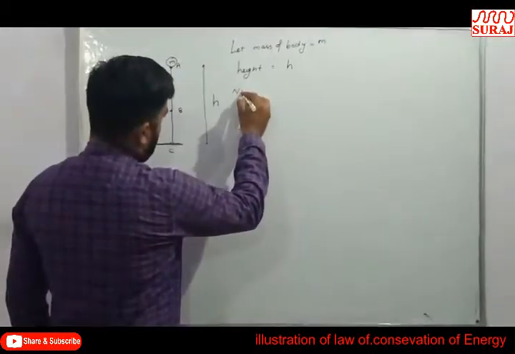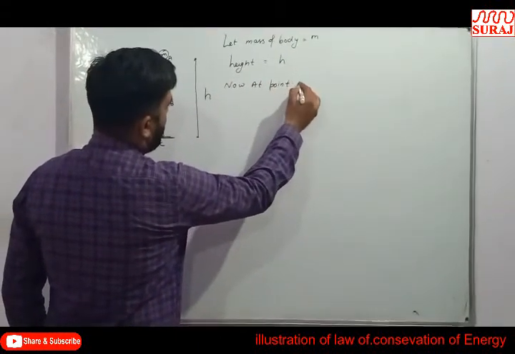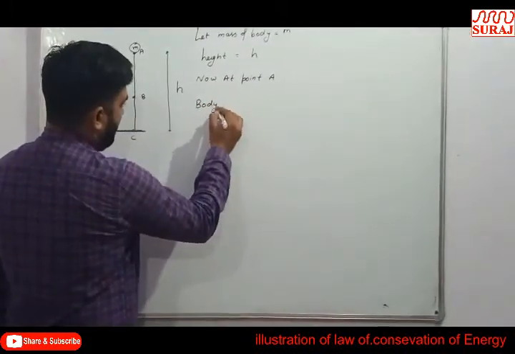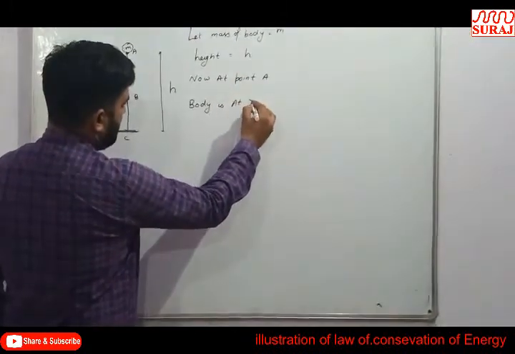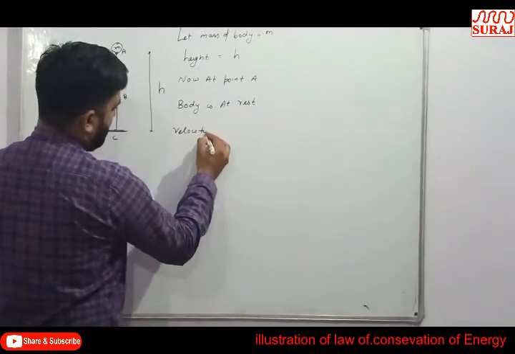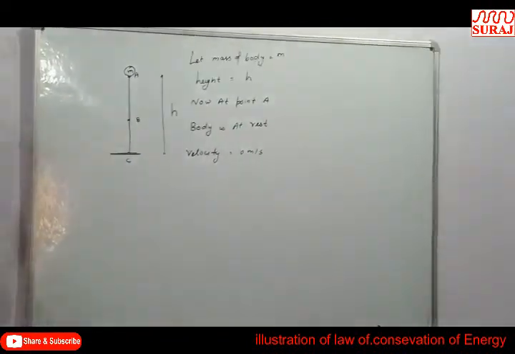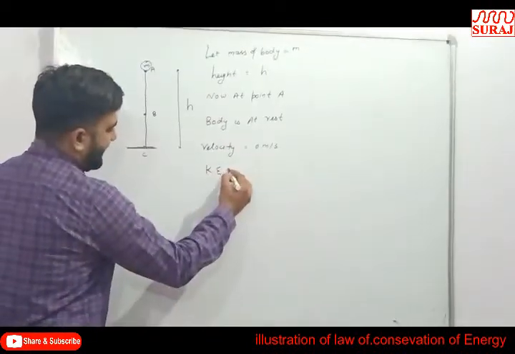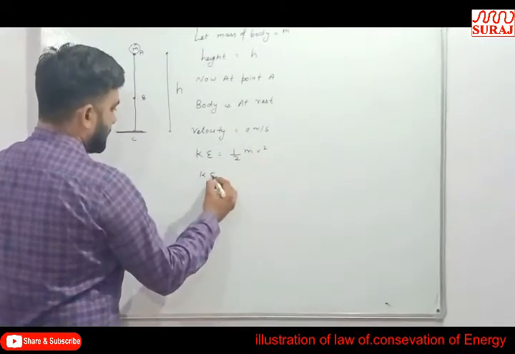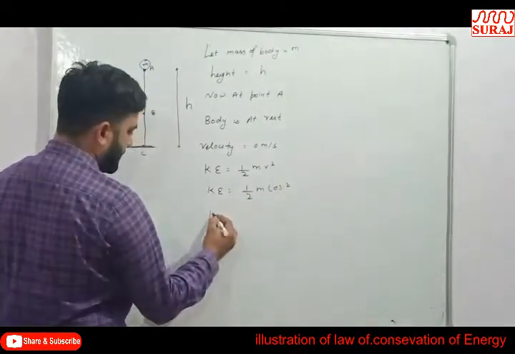Now at point A, the body is at rest, so velocity is equal to 0 meter per second. So kinetic energy is equal to half of mv square, which is half of m into 0 square.